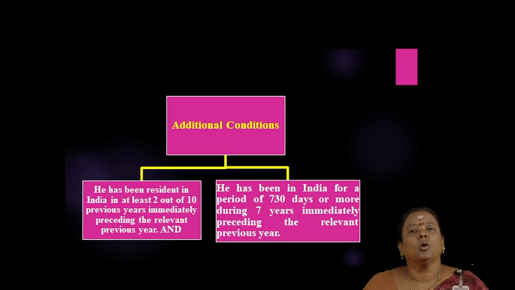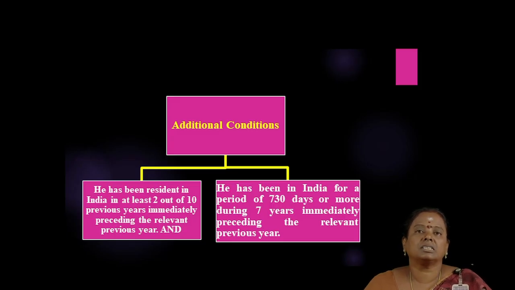Let's see what are the additional conditions that can be satisfied by the Hindu undivided family when they are becoming a resident and ordinarily resident or resident but not ordinarily resident. These two conditions are given in the Income Tax Act.